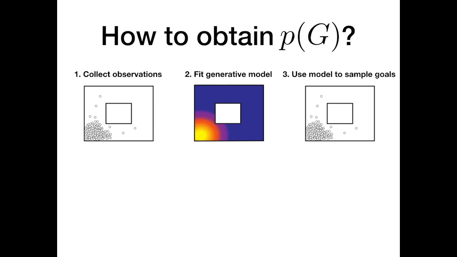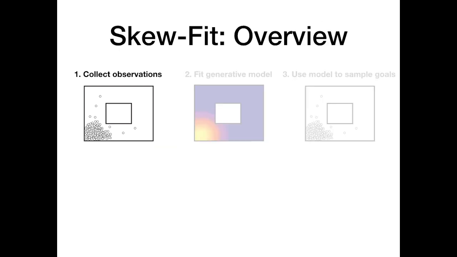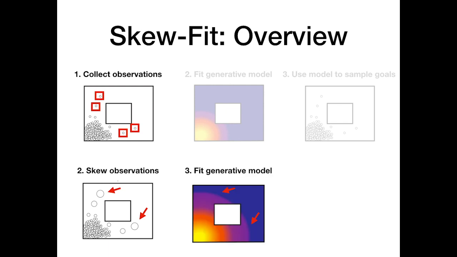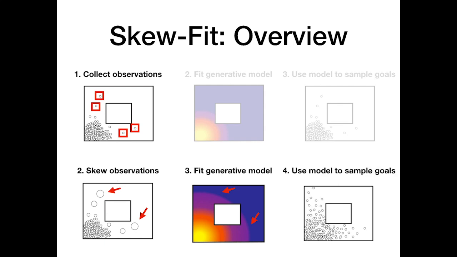However, if our generative model fits the initial training data well, then the goals that we sample and the states that we see will simply copy the initial state distribution. I'll now present Skew-Fit, a simple modification of this procedure that can provably increase the entropy of the goal distribution. Before training our generative model, we first take the states that have low probability density under our initial state distribution, highlighted here in red. We then skew them so that they are given more weight, as shown in the bottom left. We then fit a generative model to the skewed distribution. As before, we use this model to sample goals, roll out our goal-reaching policy, and repeat this procedure.